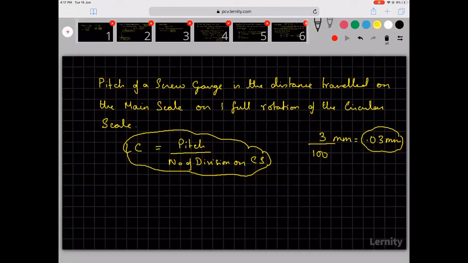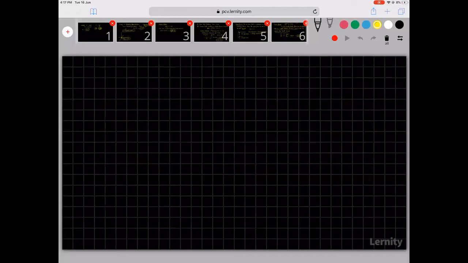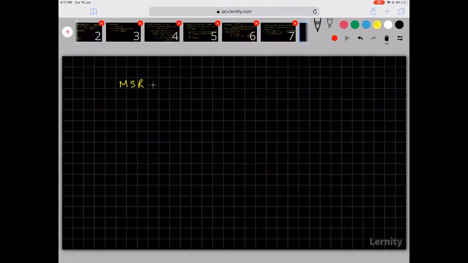Now in the case of a screw gauge, how do we make our measurement? Again we'll have a main scale reading plus the circular scale reading. So we'll take the main scale reading as it is, plus circular scale reading into least count. In this also you will have zero error. So you will have plus or minus zero error.